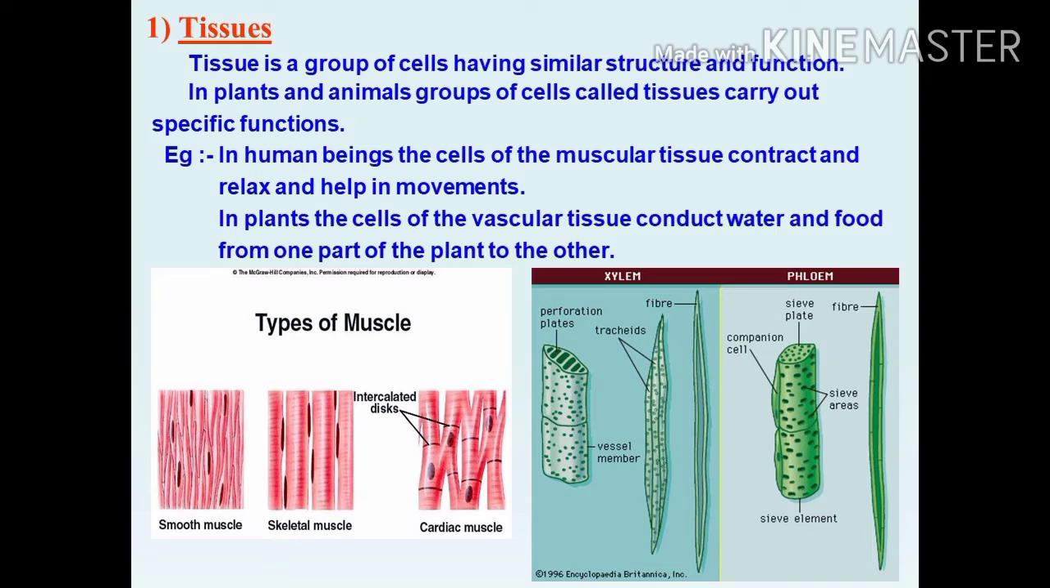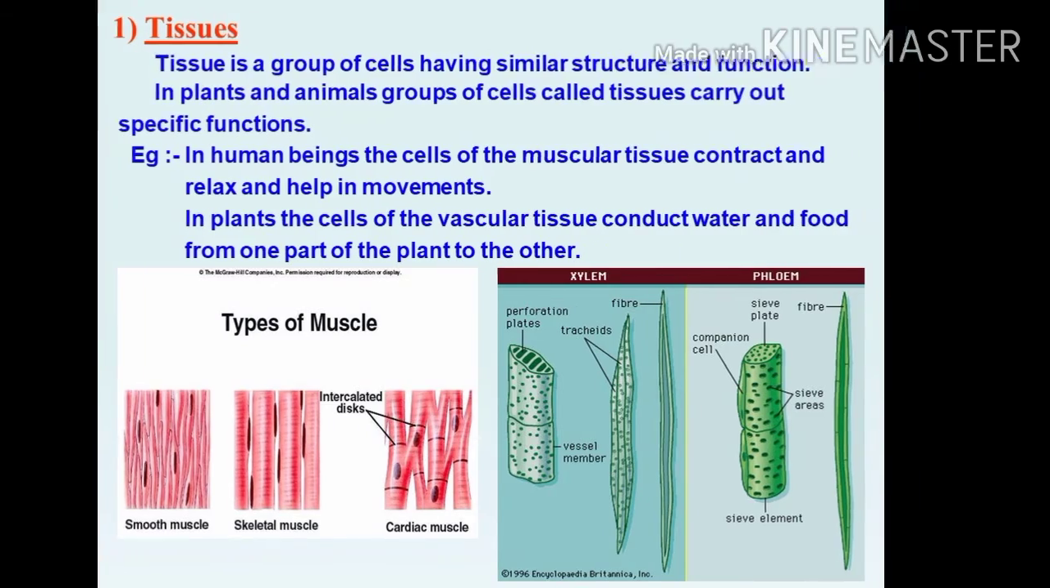Cardiac muscle is found in the heart. Skeletal muscle is found in the skeletal system, the muscles which are on the skeletal system. Smooth muscle is found in visceral organs, which means internal organs: lungs, liver, kidney, then the digestive system, etc. So these areas are made up of smooth muscle. These are some examples of tissues.